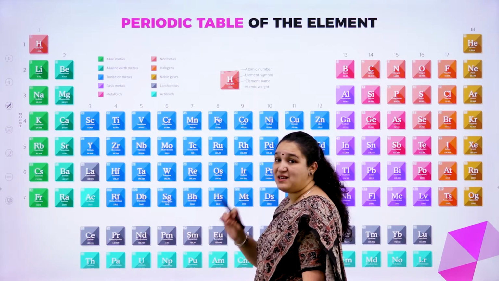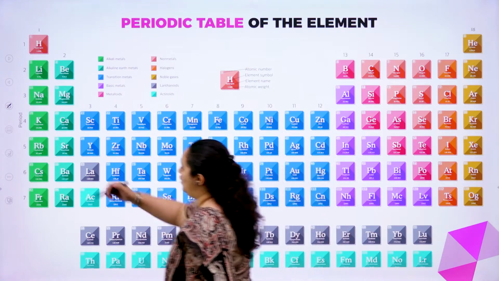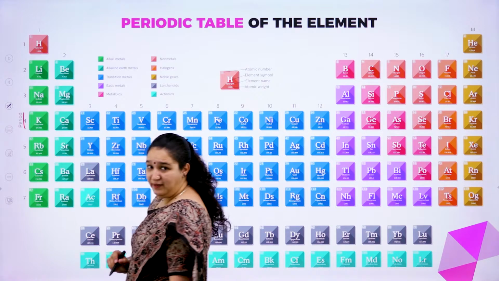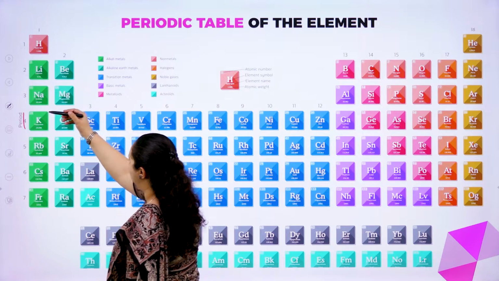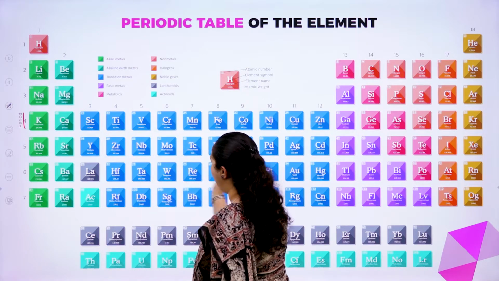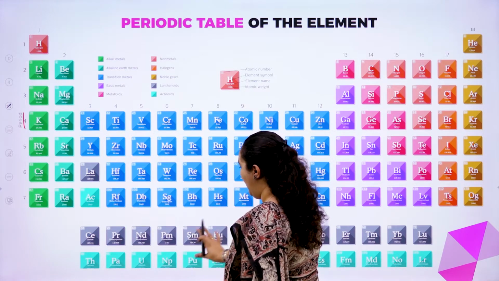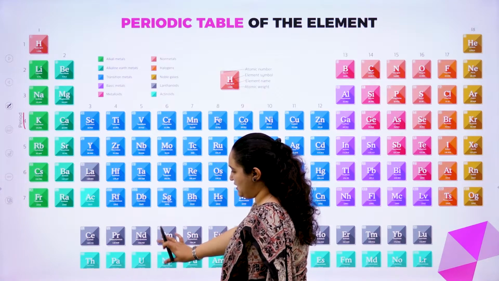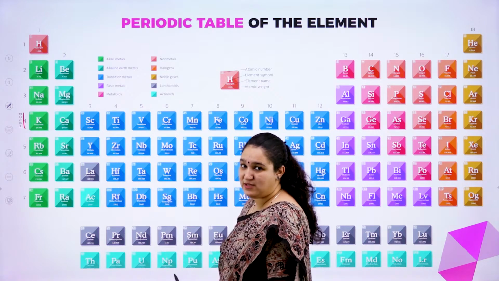If you observe, there are 7 horizontal rows which we call as periods. See, 1, 2, 3, 4th, 5th, 6th and 7th. I'll tell you this also belongs to 6 and 7. How exactly, I shall explain.